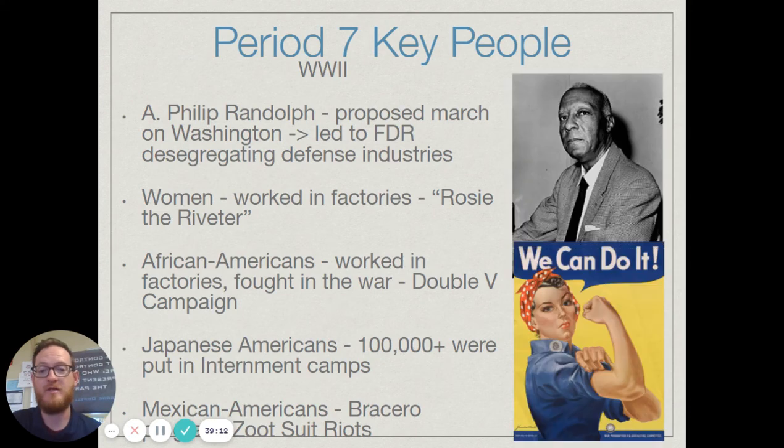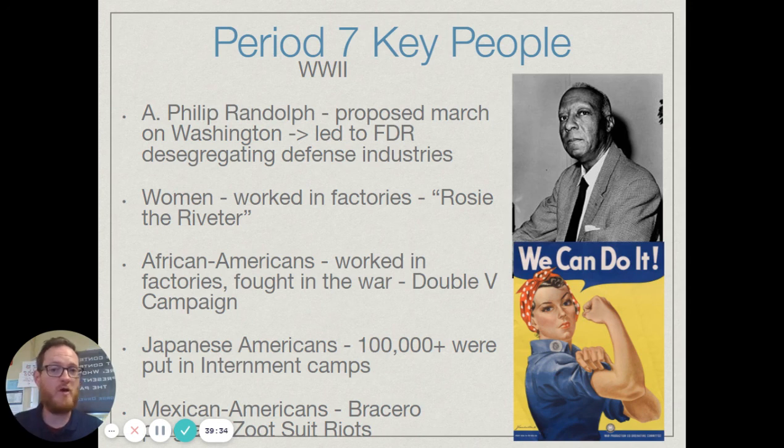During World War II, A. Philip Randolph, he is going to propose a march on Washington, and you're going to see that with FDR's New Deal programs, that a lot of times these programs treated whites and blacks differently. A. Philip Randolph and others are going to be ones that push to end that.